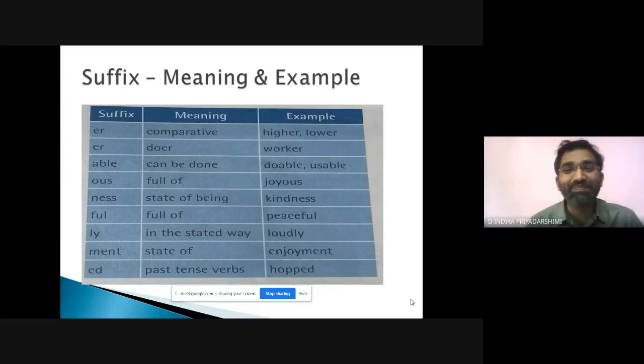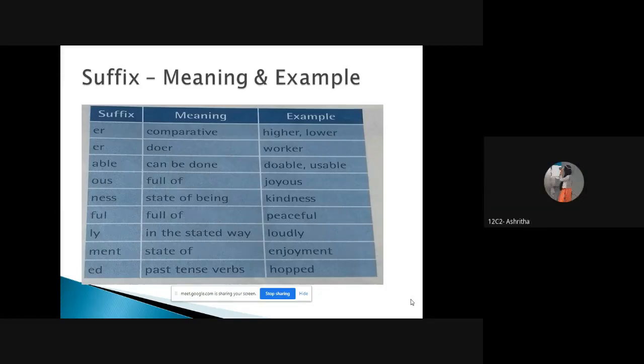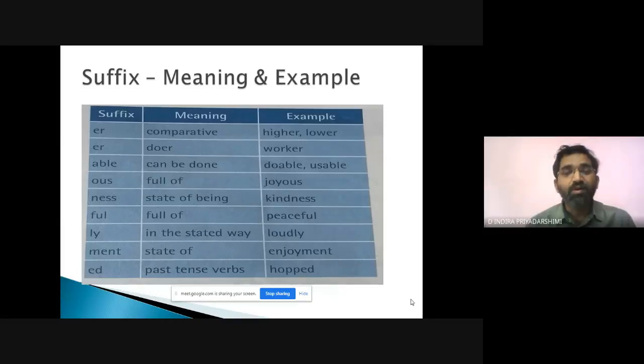Able can be done means a person who can do it, doable, usable, and somebody said comfortable. Available. Capable. Unable. Disabled. Honorable. Incredible. Impossible. Adorable. Super. Now we have got ous. Ous meaning is full of, meaning joyous, continuous.